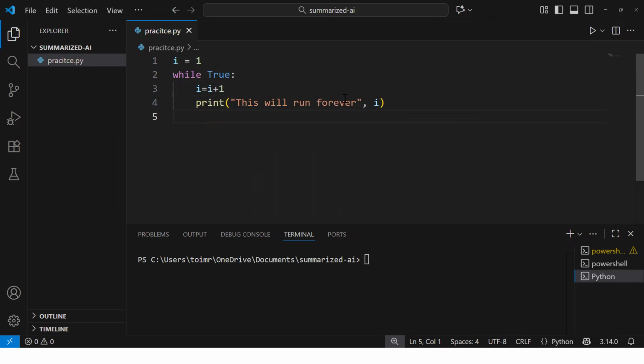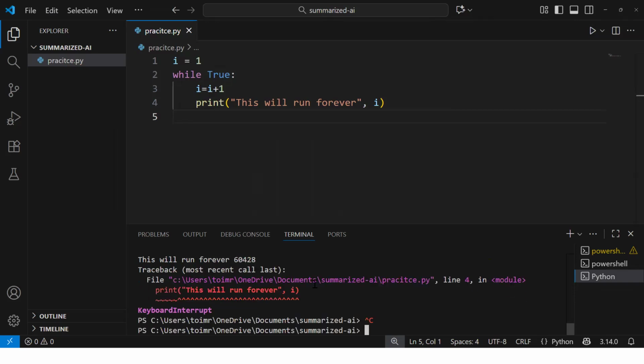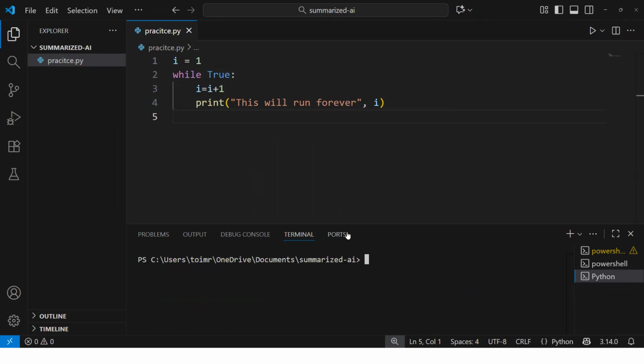Okay, let's run this one first. If I run this, see, it is running infinitely. So I break that particular code running the loop infinitely, and clear this. Now our break statement will come into the picture and break the loop.